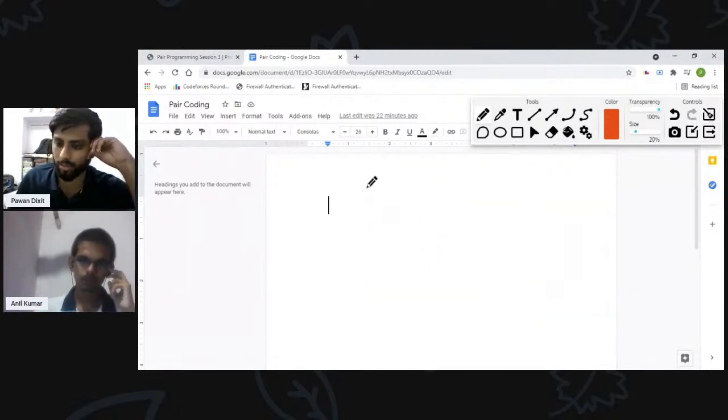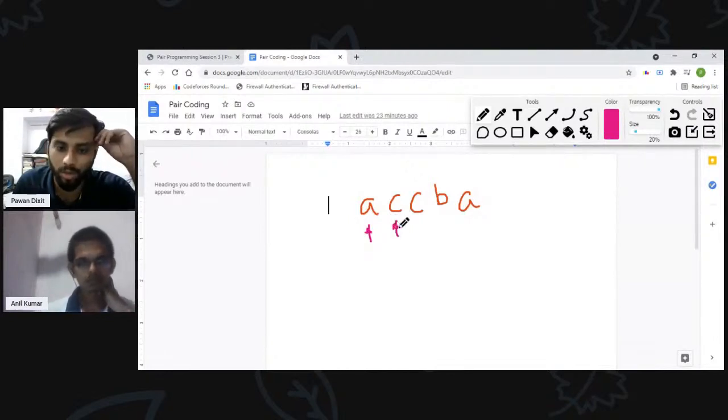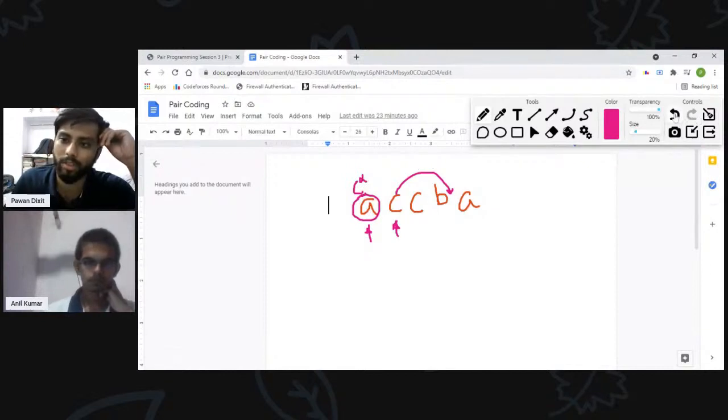Let us take one more example. ACCBAD, let's say. So let's try to optimize this. A is already the smallest, so it is perfectly placed. Now we will try to optimize this C. As we discussed earlier, I cannot convert it to A because A has already occurred before it. If I change this C to A, then this A will also be converted to C, which is not optimal. So we will not be converting this C to A.